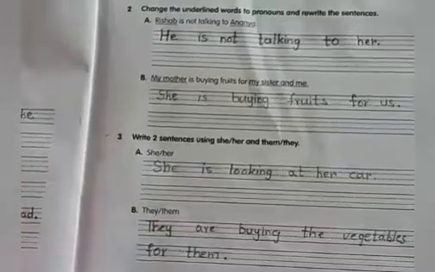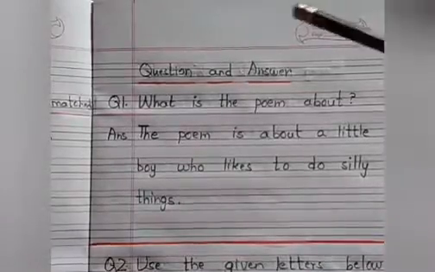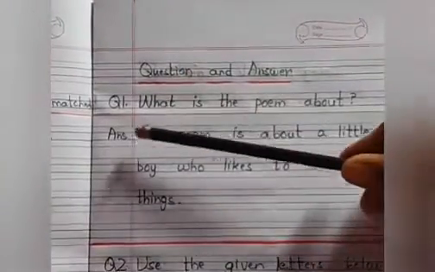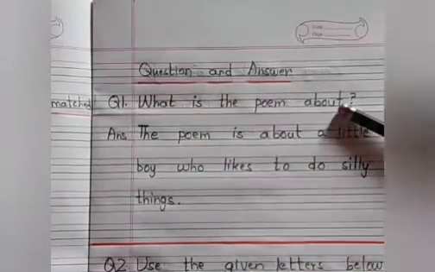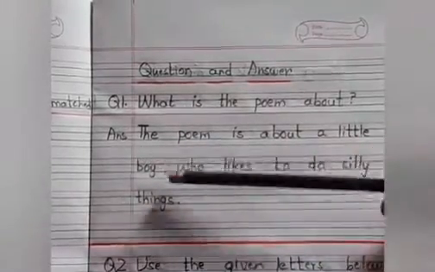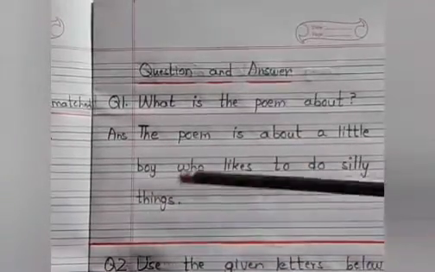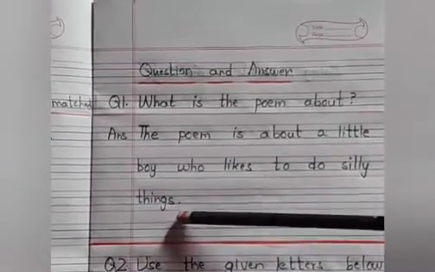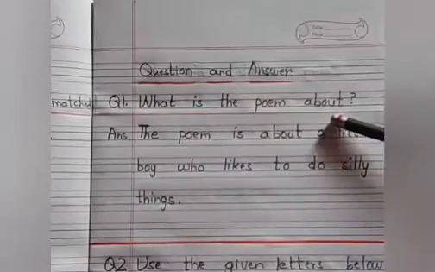Okay children, now let us take out our classwork book. Yes children, today we are going to write question and answer. Question number 1 is what is the poem about? So the answer you will write: the poem is about a little boy who likes to do silly things. Again I will tell you, children, what is the poem about?